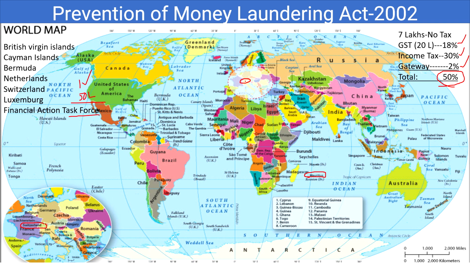When the amount is beyond a certain amount, say for example in a post office or in a bank, I mean bank here includes post office also. Whenever the amount is less than 10 lakhs, the transactions are said to be less risky, and whenever the transaction exceeds 10 lakhs, we call it high risk, and medium risk if it is between 5 to 10 lakhs, and if it is less than 5 lakhs, it is low risk.